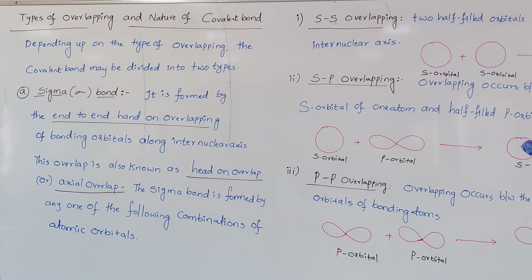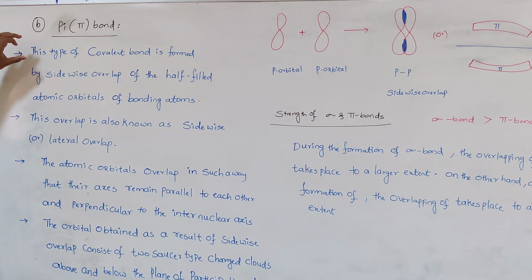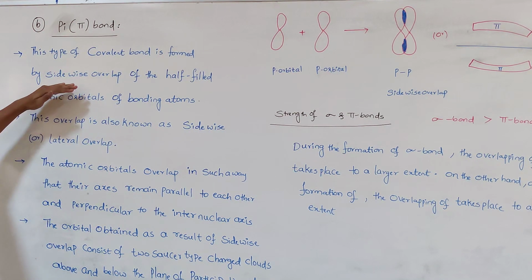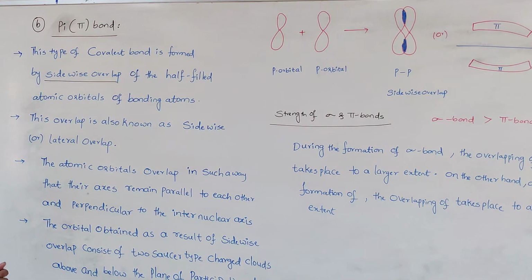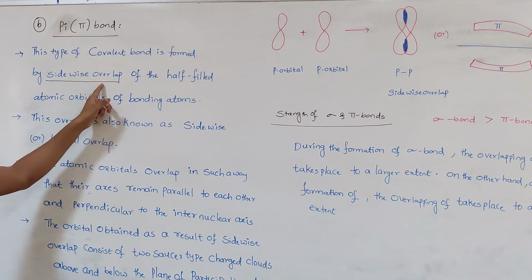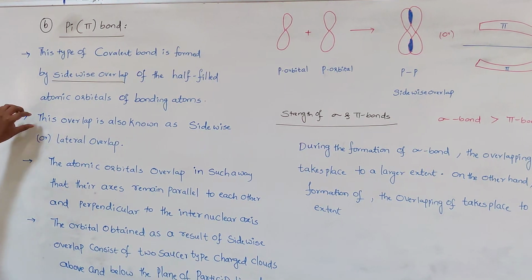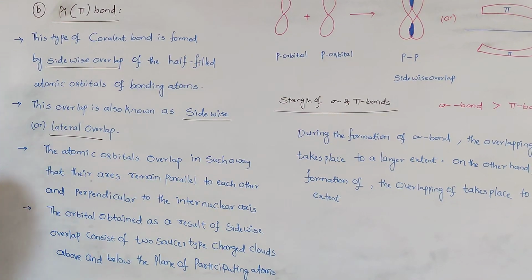This is one type of covalent bond and this is one type of overlapping. So let us move toward the other bond, that is the pi bond. The second type of covalent bond is the pi bond. How is this pi bond formed? This type of covalent bond is formed by sidewise overlap of the half-filled atomic orbitals of the bonding atoms. The sigma bond is formed by the axial overlap or end-on overlap. The pi bond is formed by which overlap? Sidewise overlap of the half-filled atomic orbitals of bonding atoms. This overlap is also known as lateral overlap or sidewise overlap.